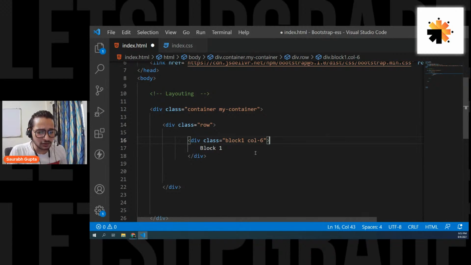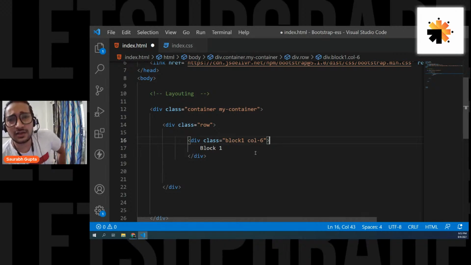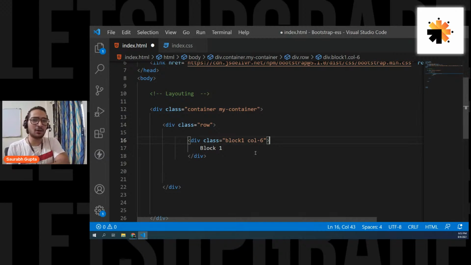Can we override any class of Bootstrap with our own? Yes, obviously you can override every class, not a problem. That width 50% didn't work because there was some Bootstrap property that was also getting applied. If I want, I have to override it, but I simply removed it because I don't want to get into that right now. So see, I have given it a col 6. That means I want you to cover 6 columns. By default, full width is 12 columns.